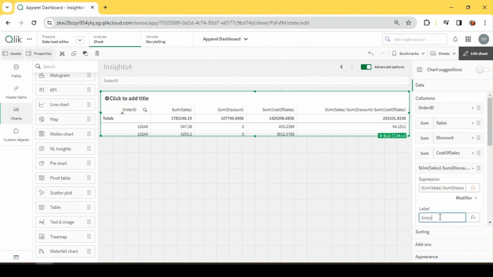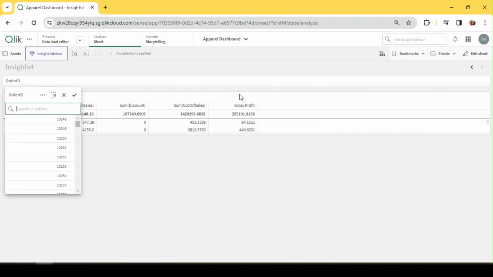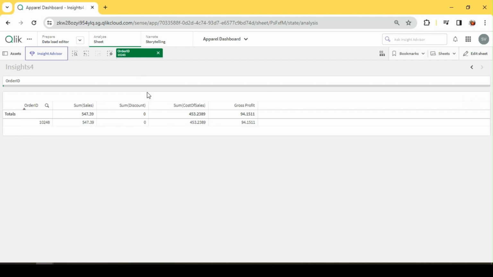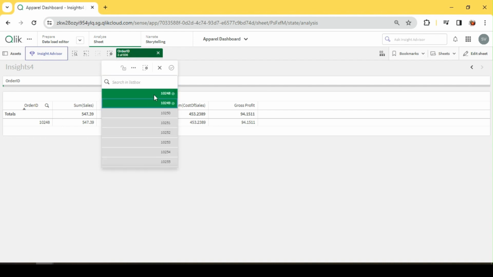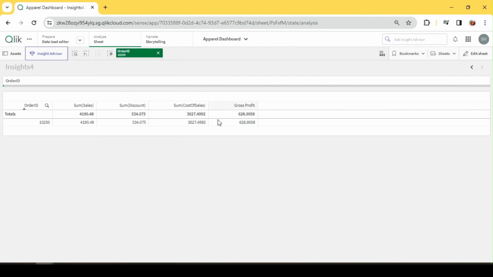So let me call this my gross profit. Let me select one order ID, or probably another order ID with the discount. Okay, so here this is my total sales for this order. After subtracting my discount and cost of sales, I get this as my final profit, right?